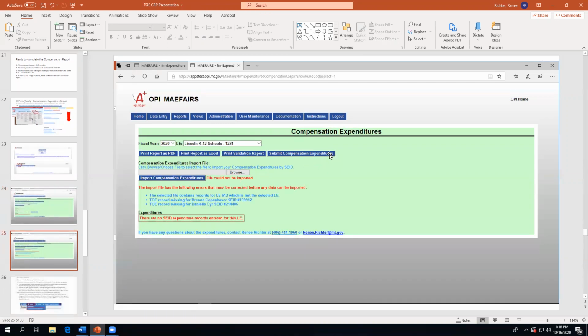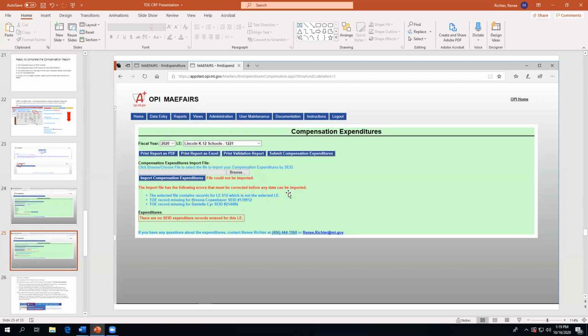Okay, so in this example, I have uploaded my file, but my file could not be imported. I have a couple of errors down here. And here it's saying my file contained records for LE612, which is not the selected LE, but basically that is a formatting issue. It needs to be 4 digits.